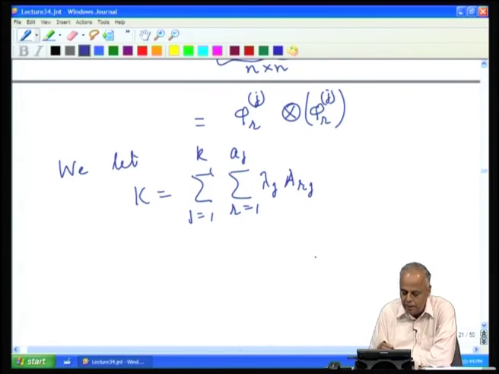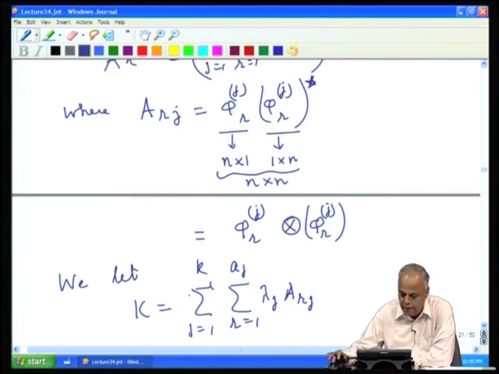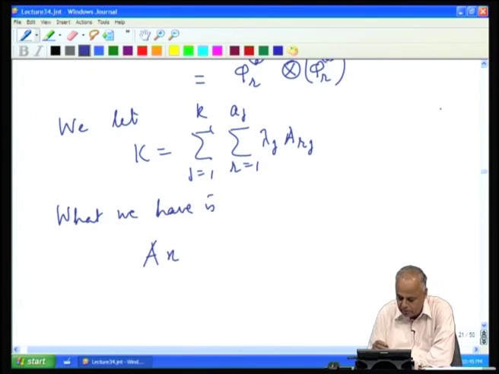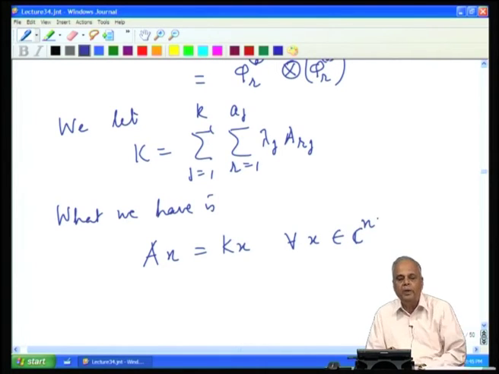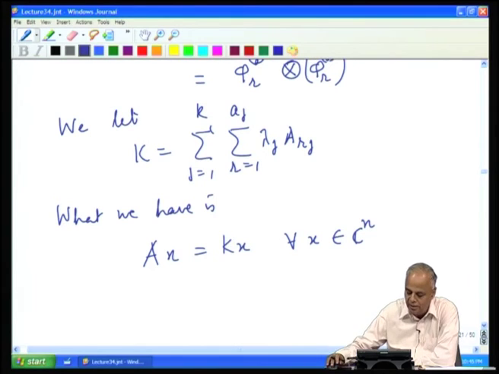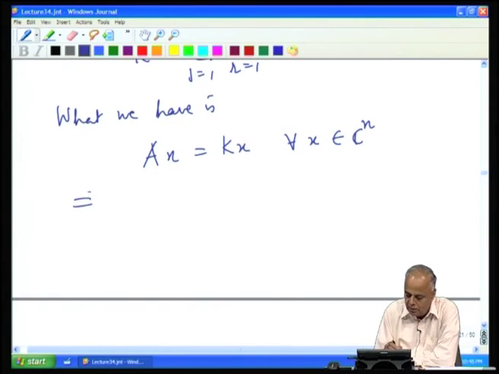Now, this is an n by n matrix. What we have is A x equal to K x, and this is true for every x in C^n. Now, if there are two matrices A and K such that A x equal to K x for every x in C^n, then A must be equal to K. This implies A equal to K.